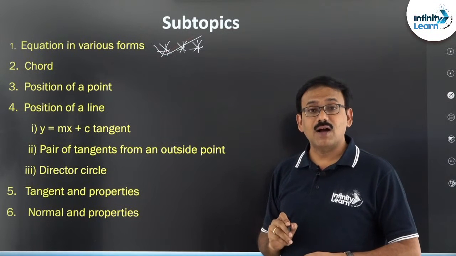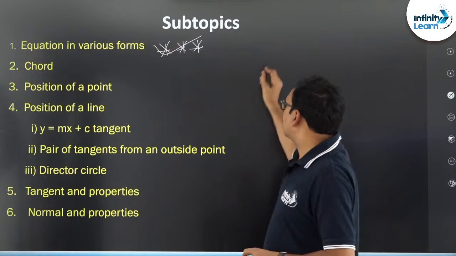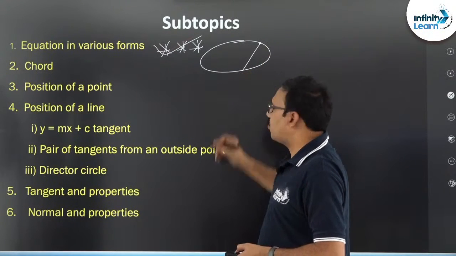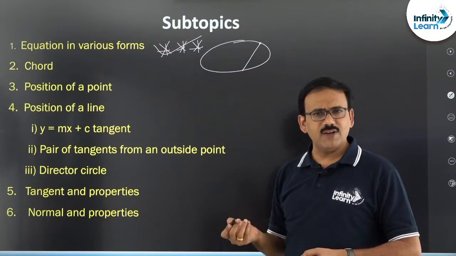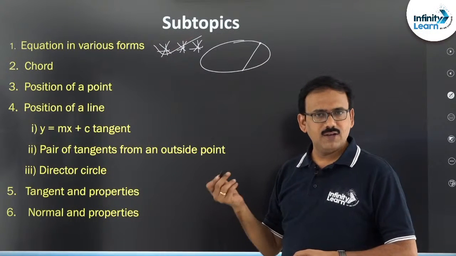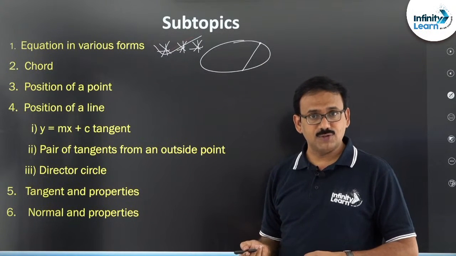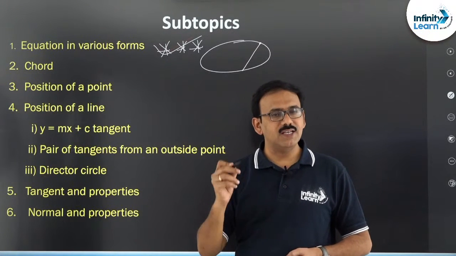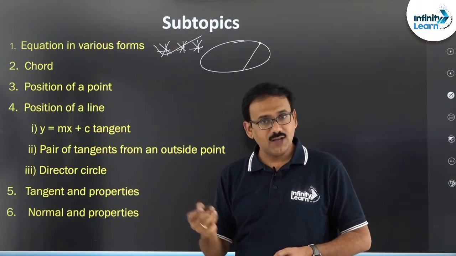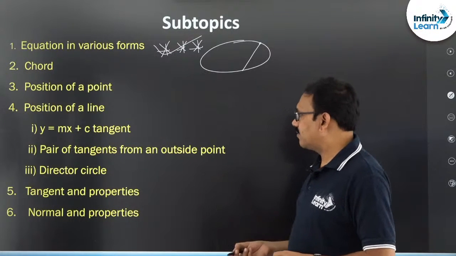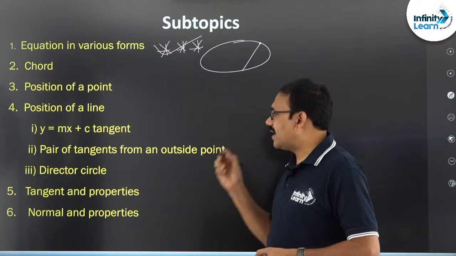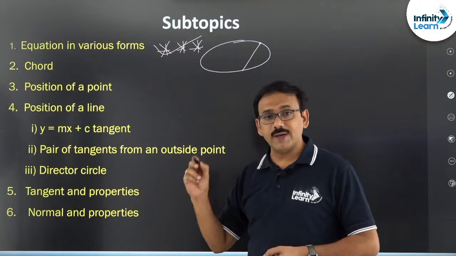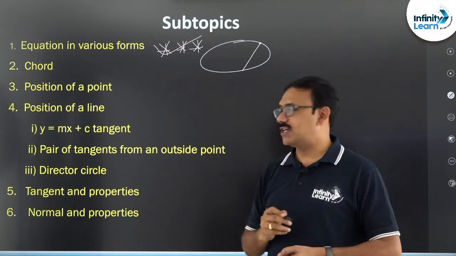The next, chord. Suppose I take an ellipse, a line segment joining any two points is called a chord. The same definition continues in parabola, hyperbola and circle also. Then position of a point, that means interior point, exterior point, on the curve. Then position of a line is very important. What we have kept: if y is equal to mx plus c is a tangent, what is the condition?